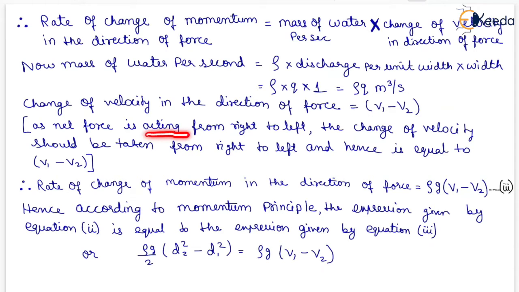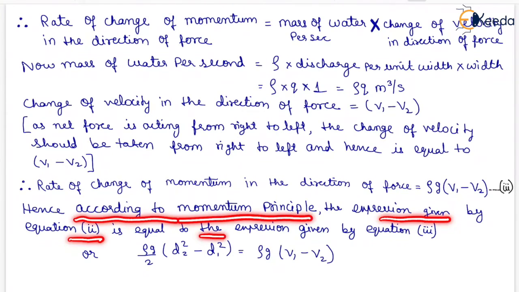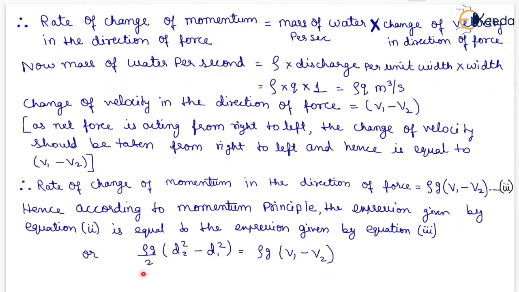Now change of velocity in the direction of force equals V1 minus V2, that is, net force is acting from right to left. The change of velocity should be taken from right to left and hence equals V1 minus V2. Therefore rate of change of momentum in the direction of force equals rho Q into V1 minus V2, which is our third equation. Hence according to momentum principle, the expression given by equation 2 equals the expression given by equation 3. So rho G by 2 into D2 square minus D1 square equals rho Q into V1 minus V2.